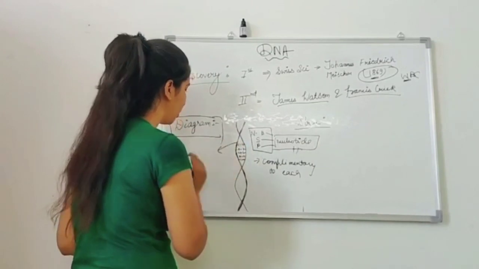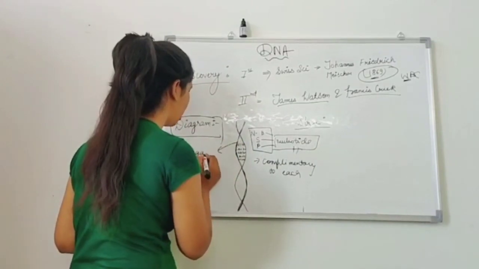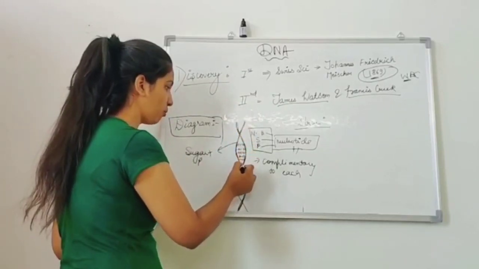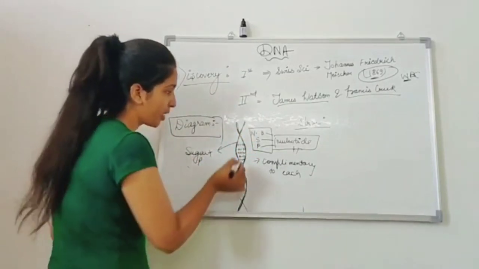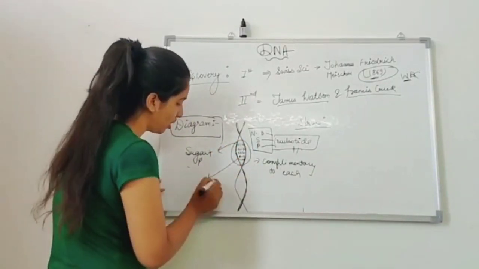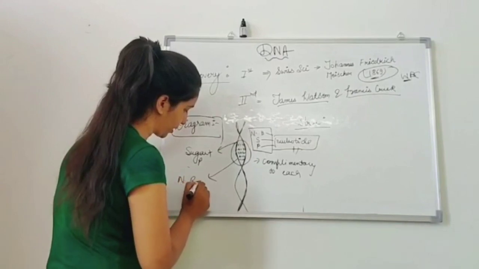This is made up of a sugar and a phosphate. This backbone of the DNA is formed by the sugar and the phosphate. And these things that you are seeing in the diagram are known as nitrogenous bases.